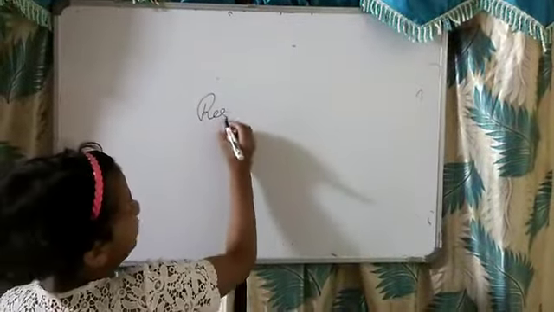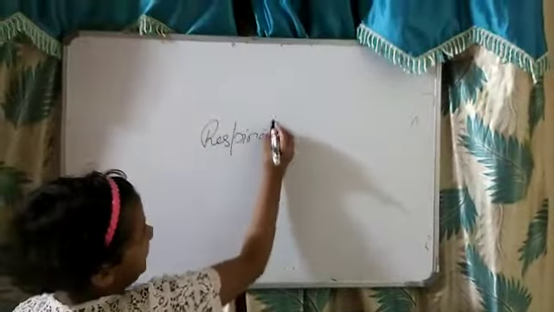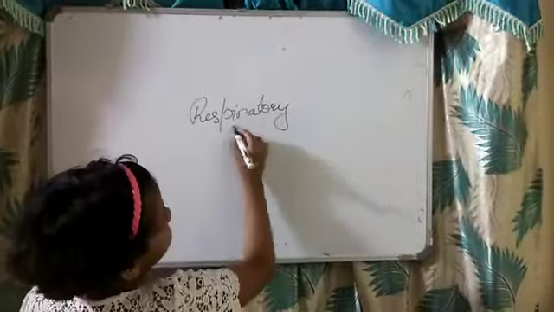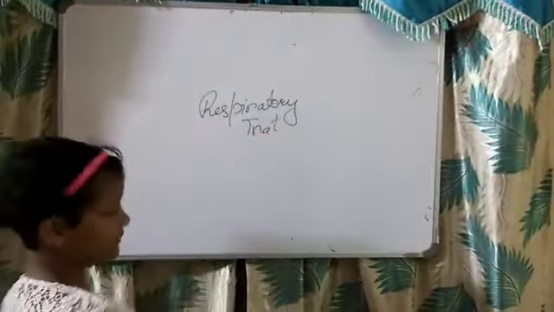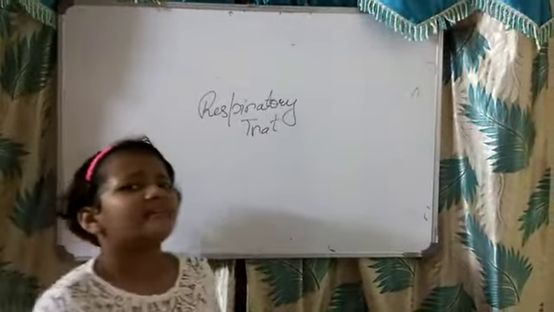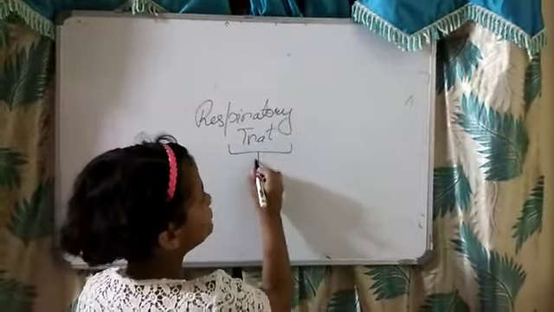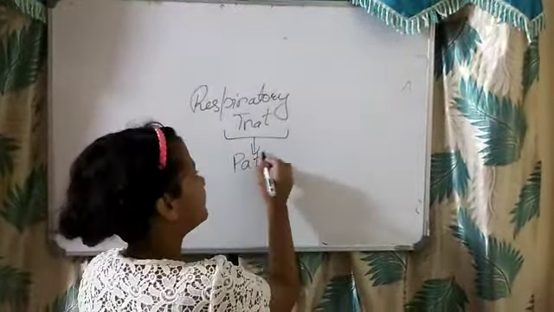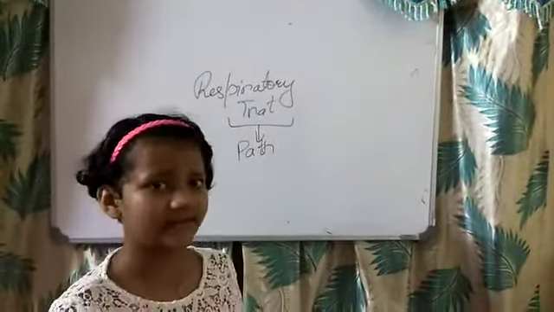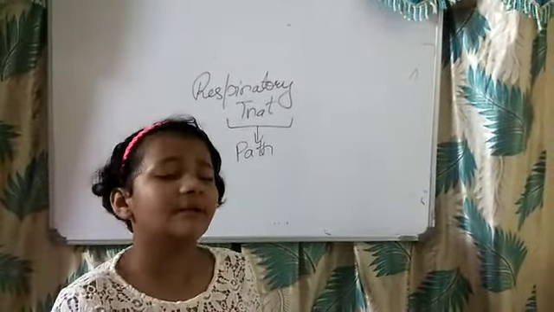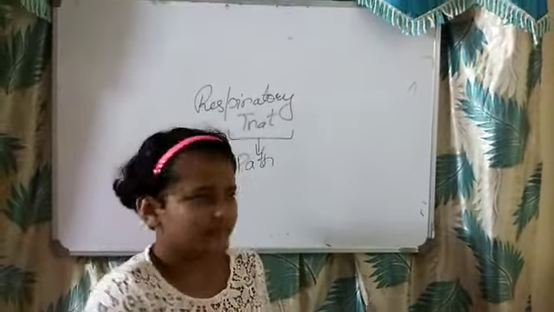Now let us come to the respiratory tract. What do you understand by tract? Tract means path. Let me make you understand nicely.